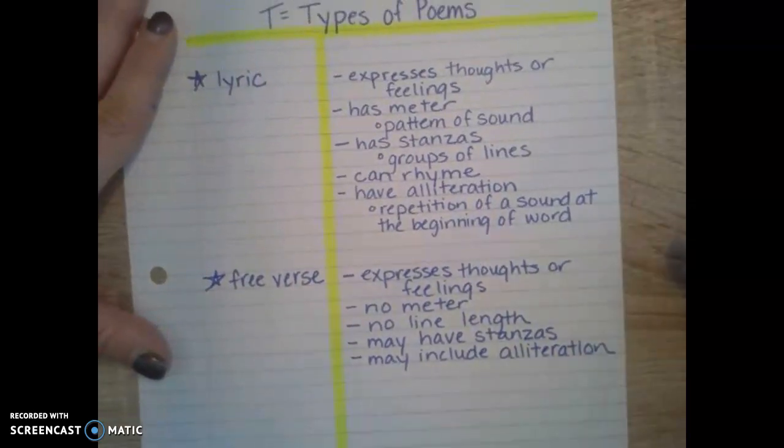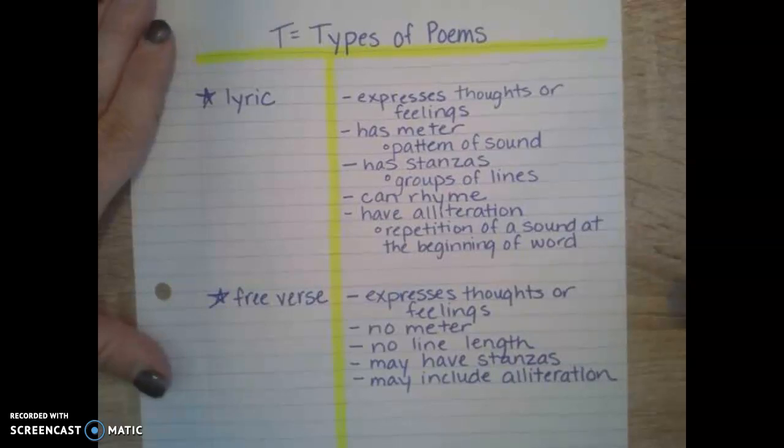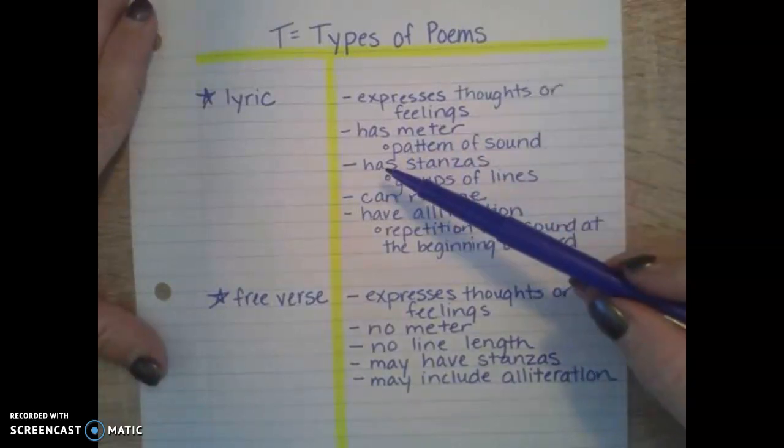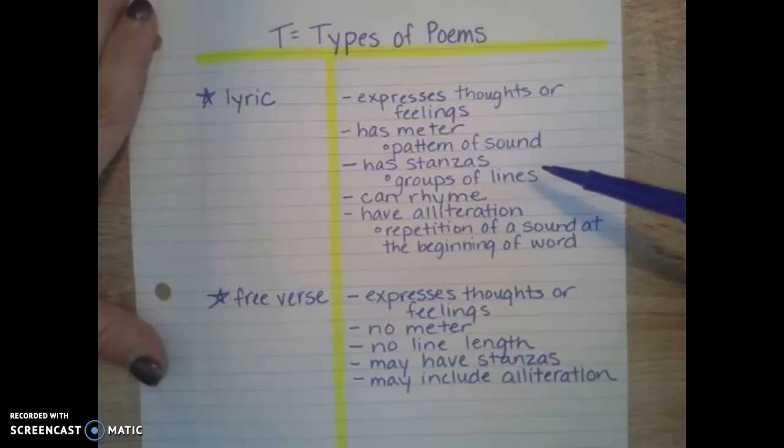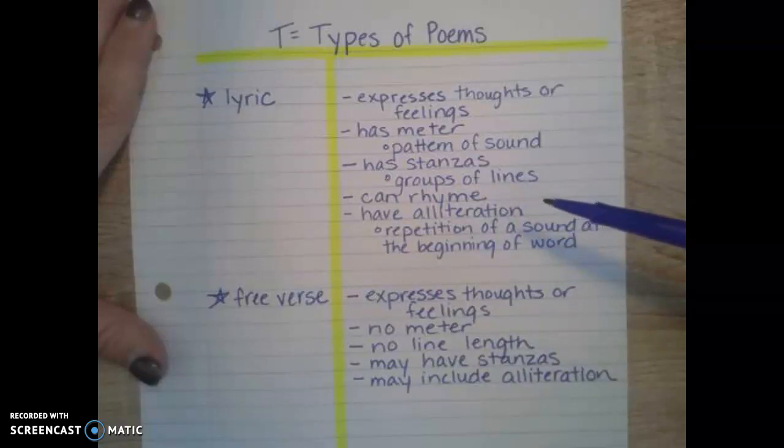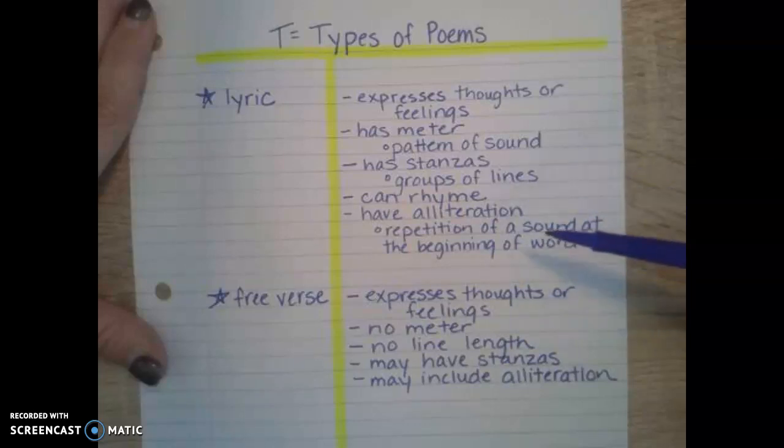So these are the differences between the two types of poems that you're going to need to know for this week. We have lyric, which expresses the thought or feeling. This one has more of that meter or repetition of sound. It has stanzas or groups of lines. It can rhyme, and it usually has alliteration.